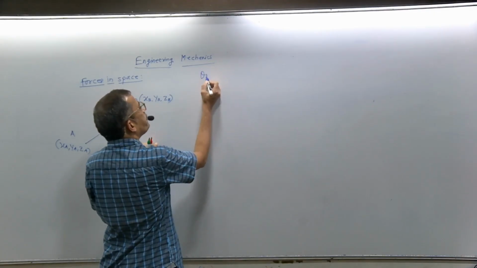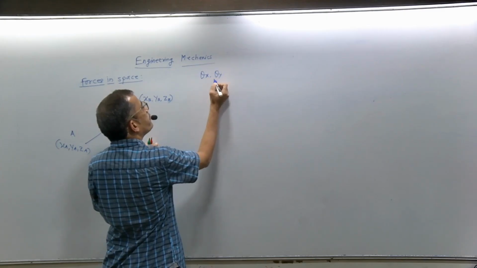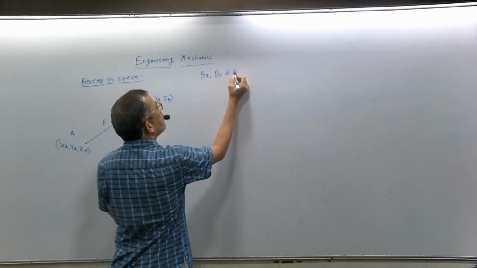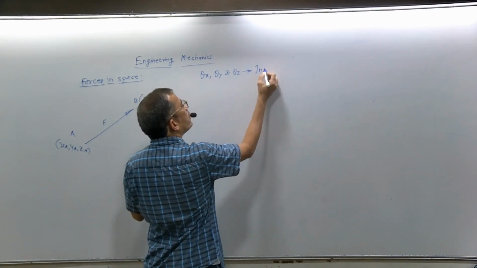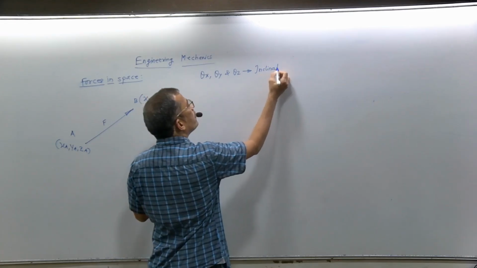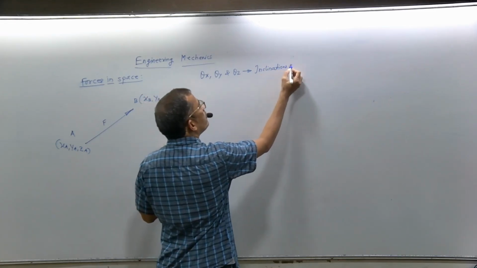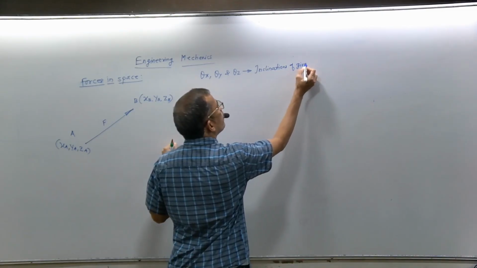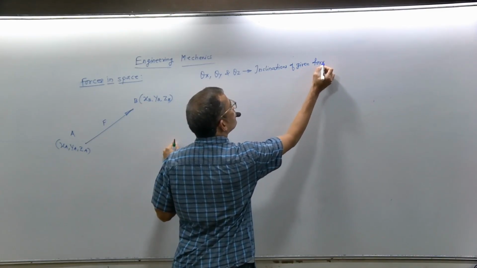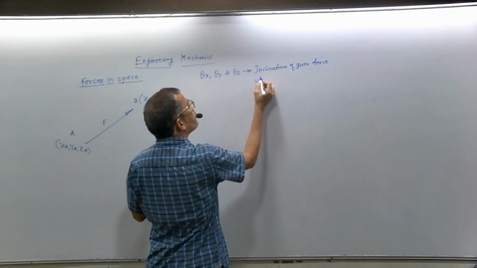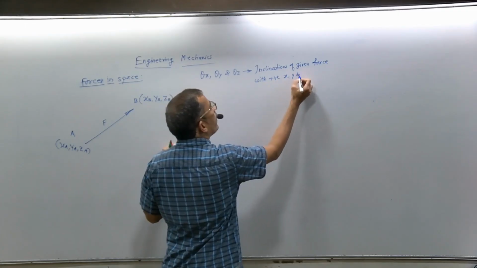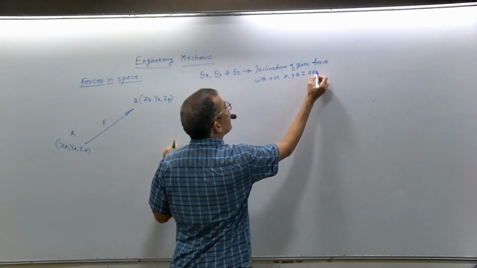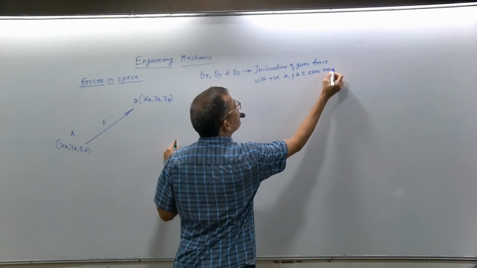Theta x, theta y, and theta z represent the inclinations of the given force with the positive x, y, and z axes respectively.